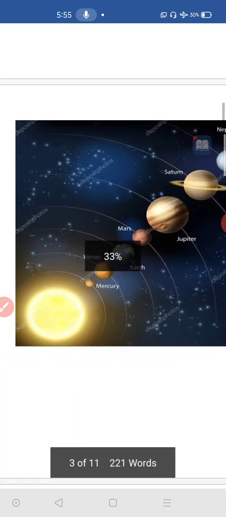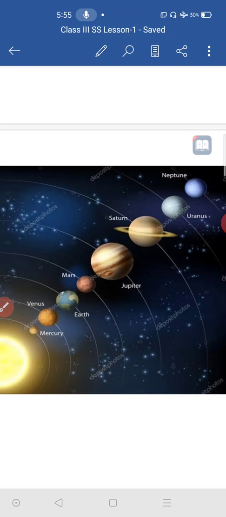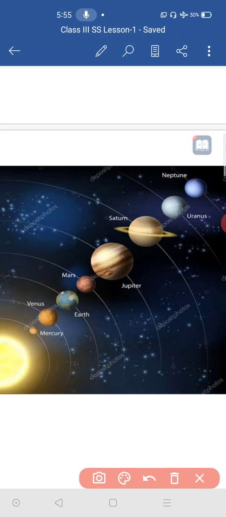He is called the sun. Okay, around the sun there are 8 planets. Count these, all the small balls are there, no? Those are all planets. How many balls are there? See, count. First one, 1, 2, 3, 4, 5. Once again I will show you. 1 dot, the blue dot you can see. 2, 3, 4, 5, 6, 7, 8. What are these? These are all 8 planets of our solar system.